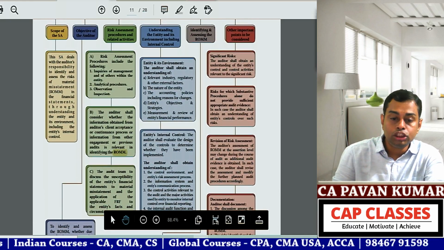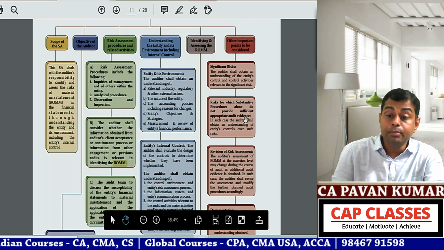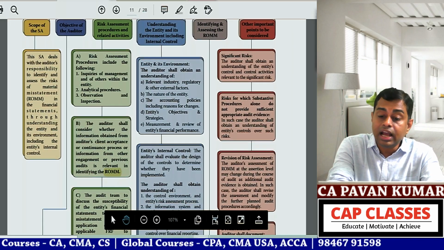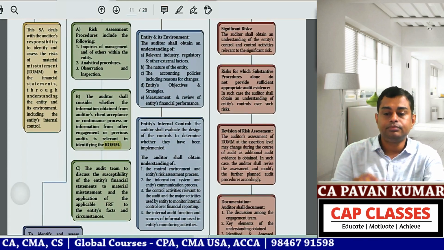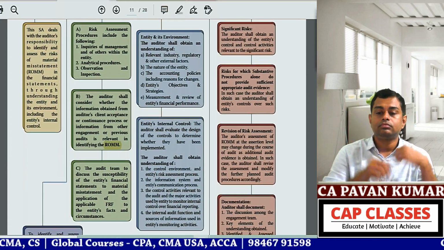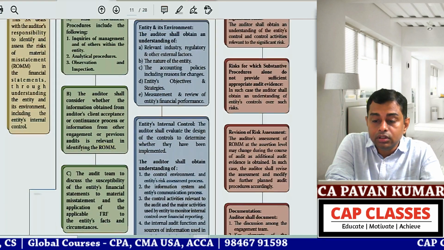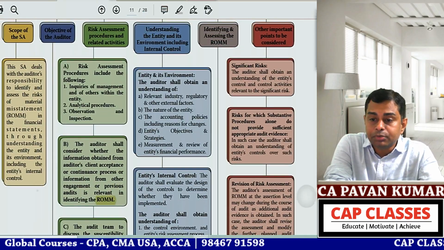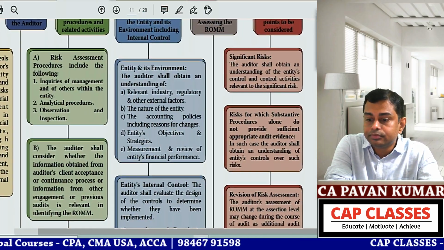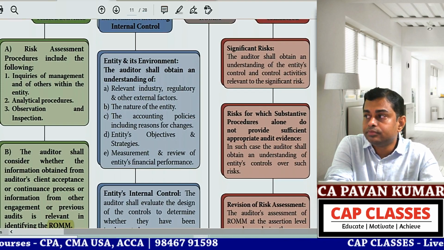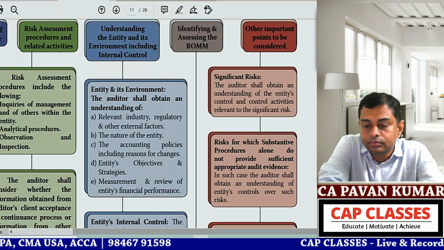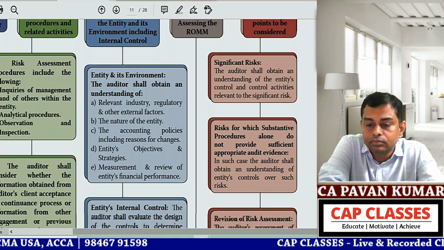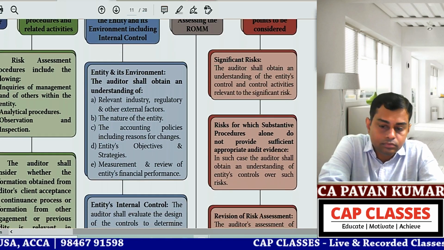Then the last one is other important points to be considered. I will not open my mouth, just read that. Chitra, can you read these red color boxes? Significant risk: the auditor shall obtain an understanding of the entity's controls and control activities relevant to the significant risk.